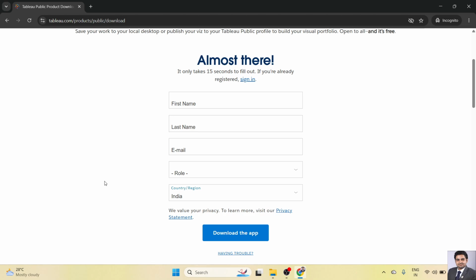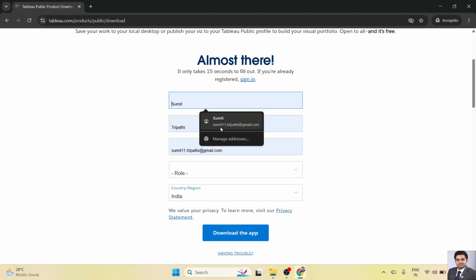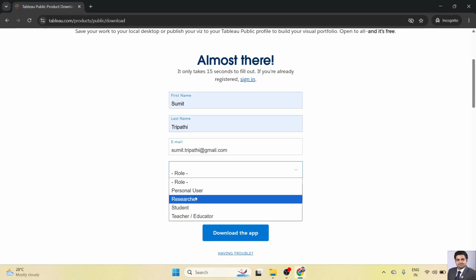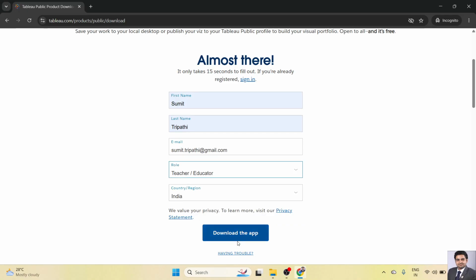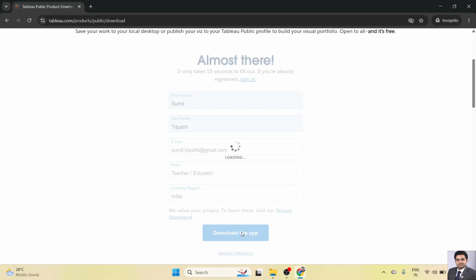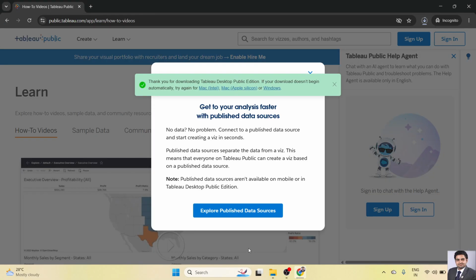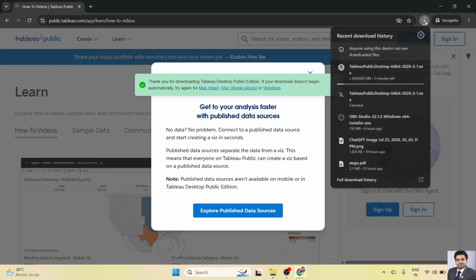First, it will ask you some detail. I will fill it. Email ID is optional, so I will just edit my email ID, select download. Now it will ask you where you want to save it. I will save it under downloads folder, and as you can see here, download started.